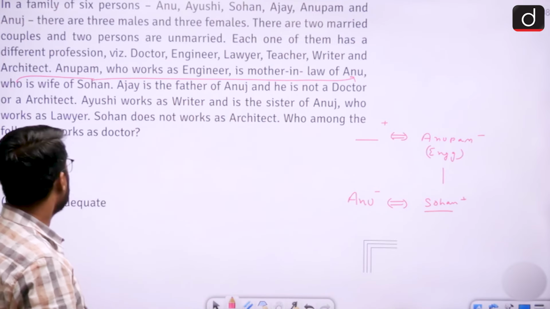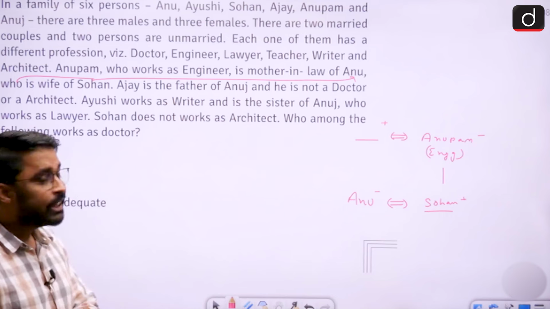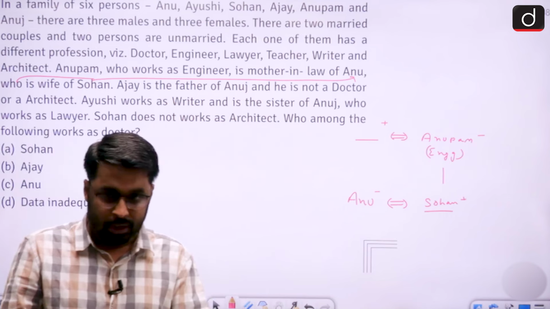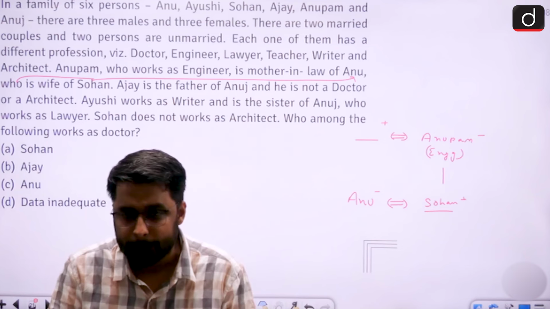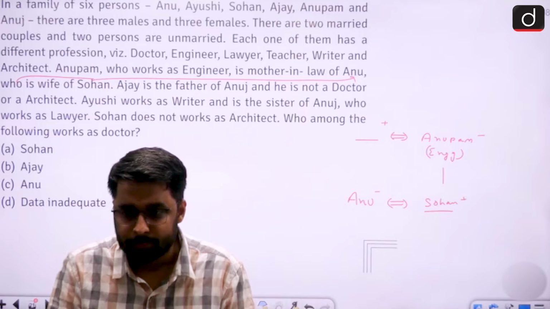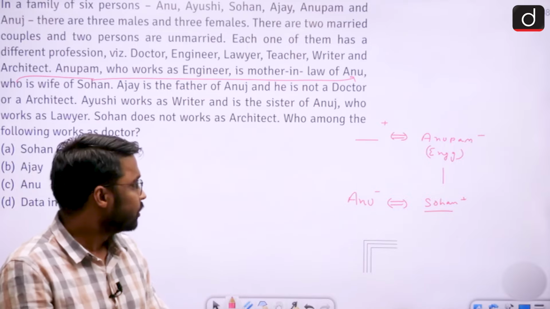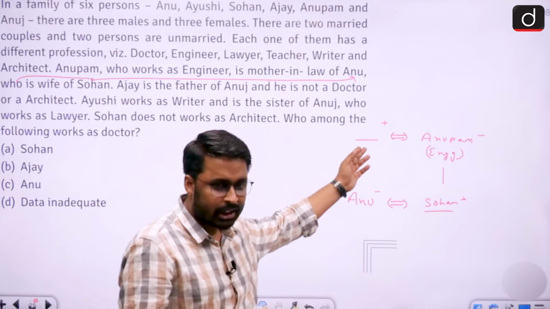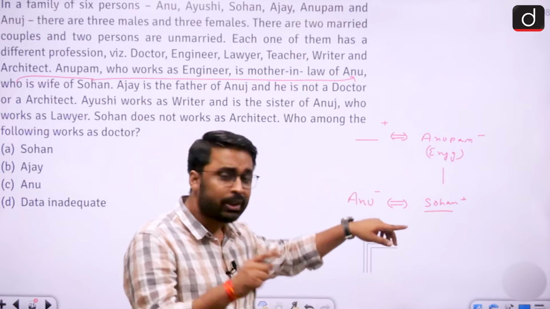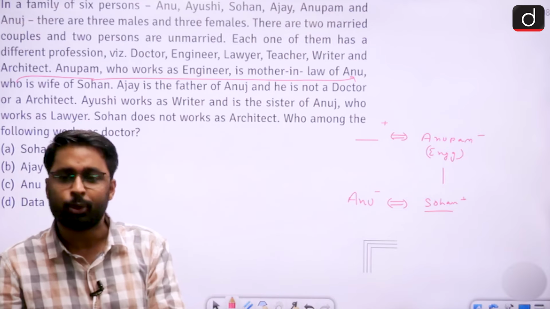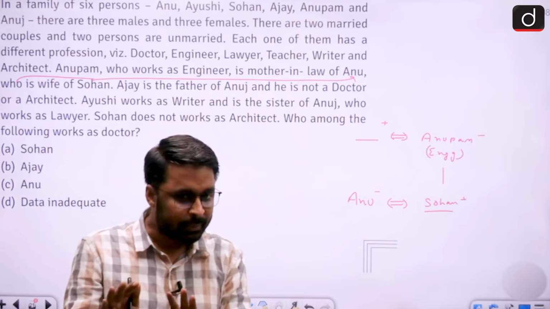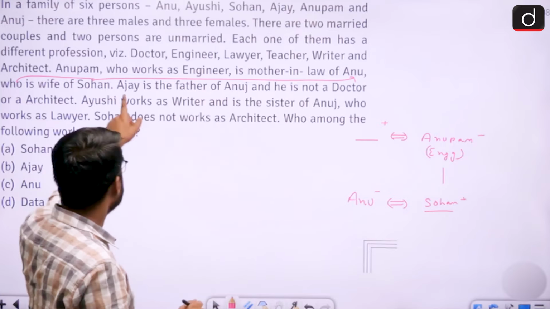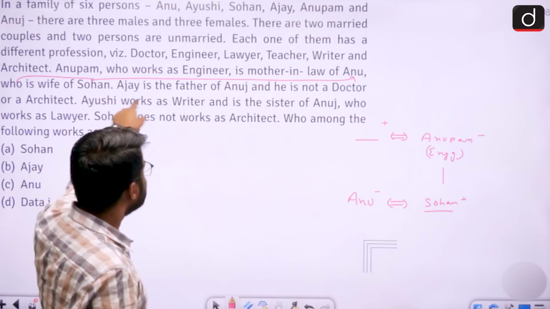Now see, Ajay is father of Anuj, and he is not a doctor or architect. Now in this family, which 2 people can become fathers? Sohan and this person, whosoever is husband of Anupam. Husband of Anupam and Sohan only can be the fathers because they are the only 2 married males in this family. तो उनके अलावा कोई और father बन सकता है नहीं. And it is said that Ajay is father of Anuj.